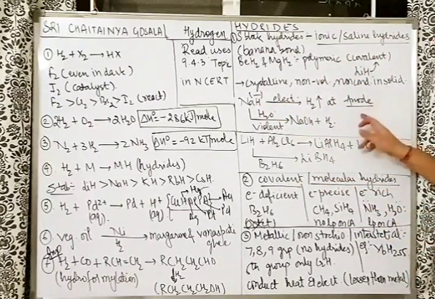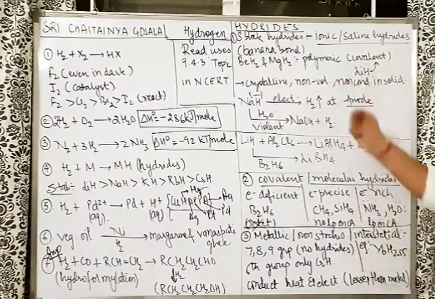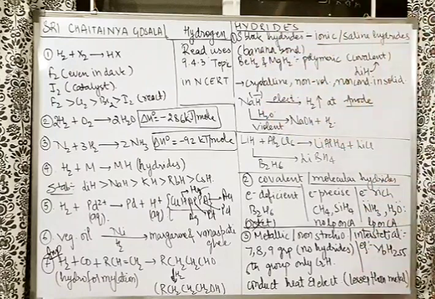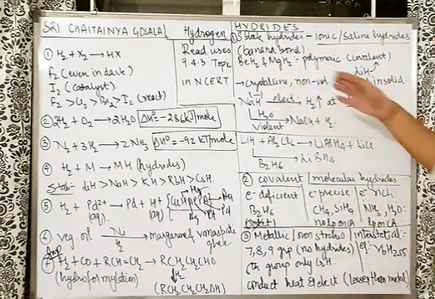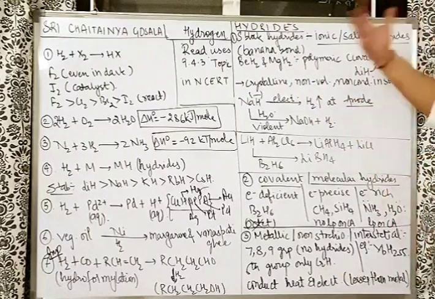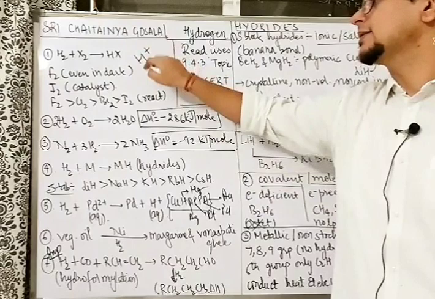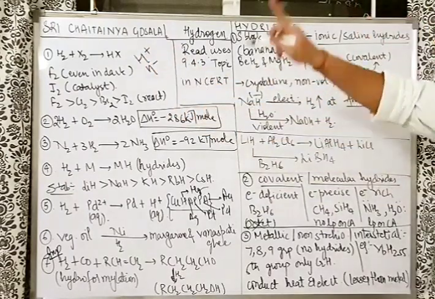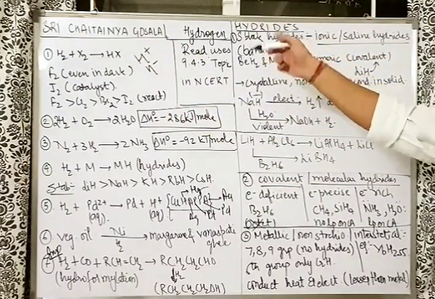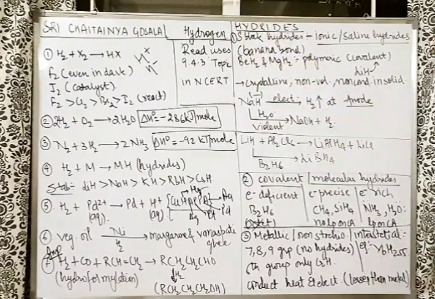And at the anode it is coming out. So this proves that 100% hydrogen was in the -1 oxidation state. That is why it is coming out at the anode, after oxidation. Because hydrogen has only 2 options: either it can exist as H+ or H-. H+ to H2 is reduction. H- to H2 is oxidation.